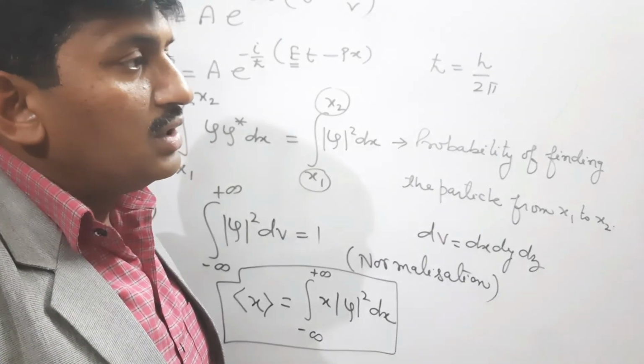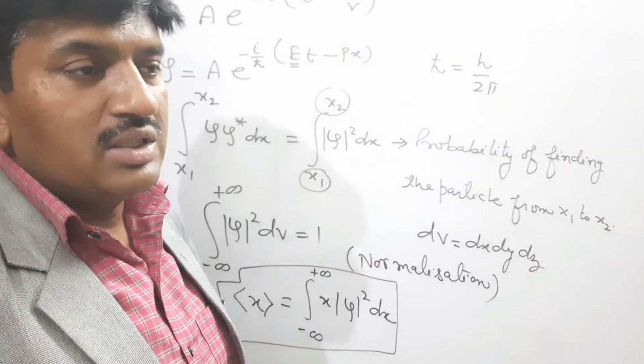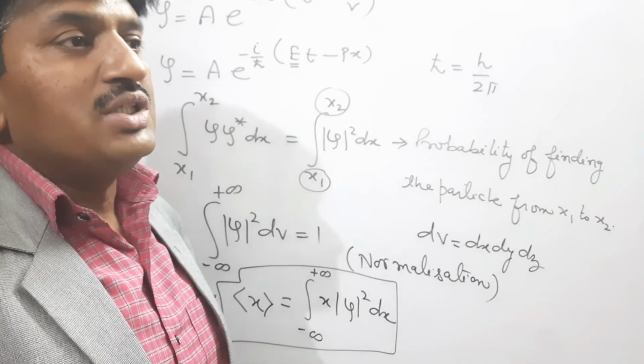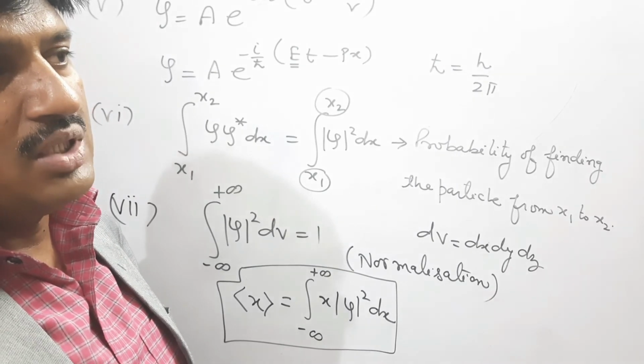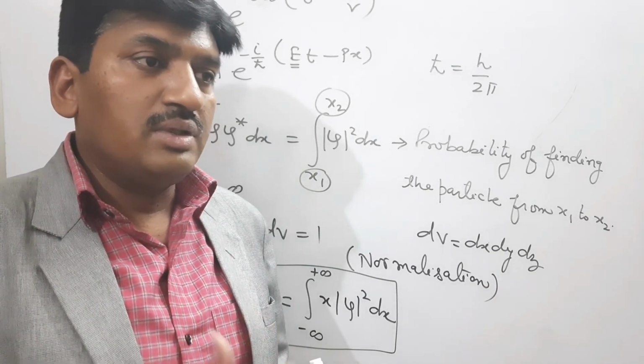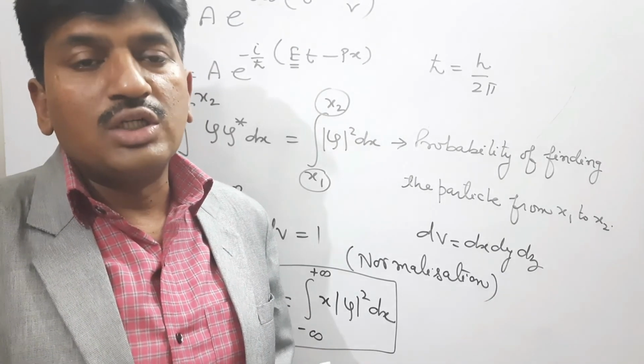And in the next lecture I will discuss the Davisson-Germer experiment, which is the first experiment in which we proved the dual nature of the electron.